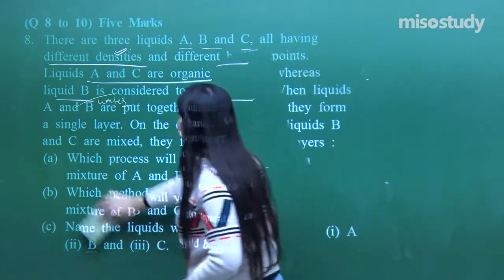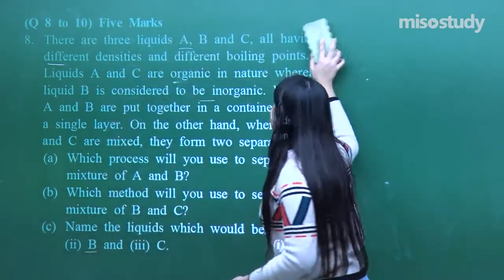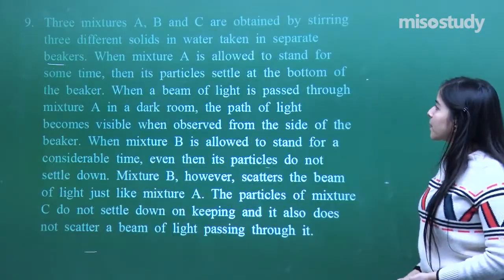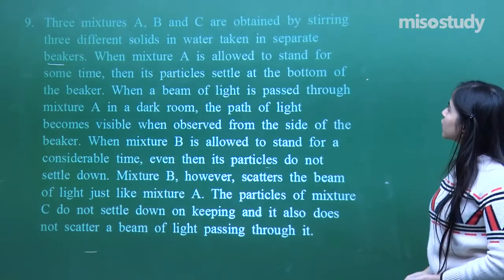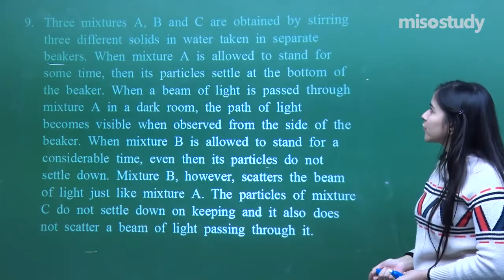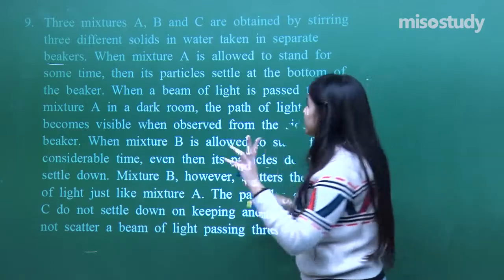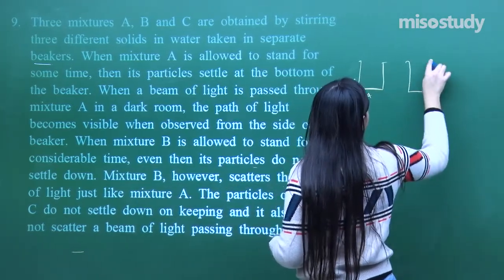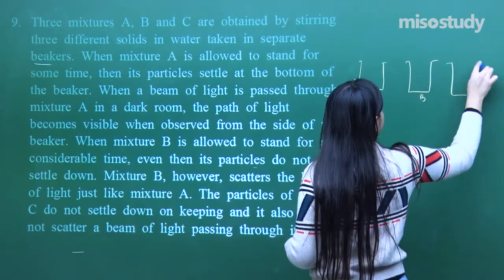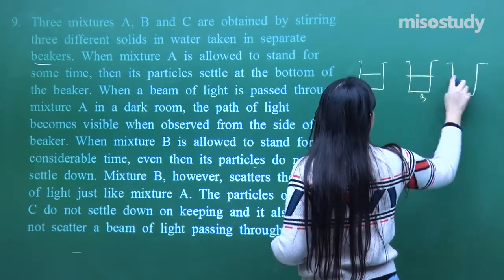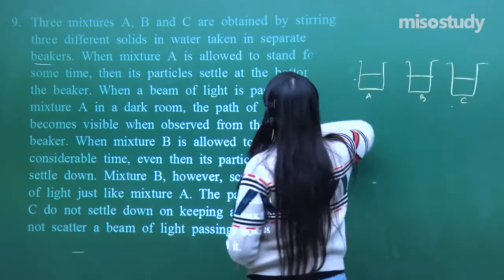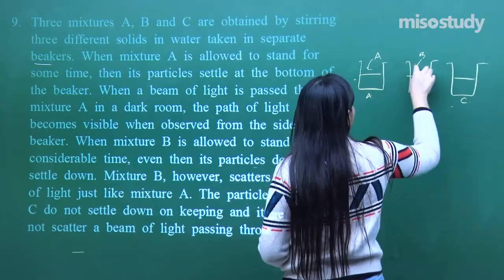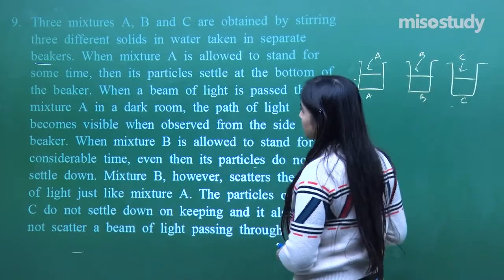Now moving on to question number 9, what do we have? 3 mixtures A, B and C are obtained by stirring 3 different solids in water. I have taken 3 beakers, A, B and C. 3 mixtures have been obtained with solid A, solid B and solid C put into them.